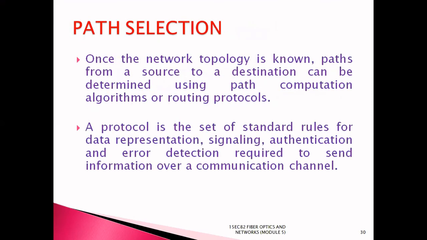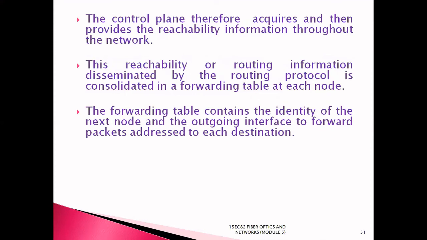Once the network topology is known, paths from a source to a destination can be determined using path computation algorithms or routing protocols. A protocol is the set of standard rules for data representation, signaling, authentication, and error detection required to send information over a communication channel. The control plane therefore acquires and then provides the reachability information throughout the network. This reachability or routing information disseminated by the routing protocol is consolidated in a forwarding table at each node. The forwarding table contains the identity of the next node and the outgoing interface to forward packets addressed to each destination.